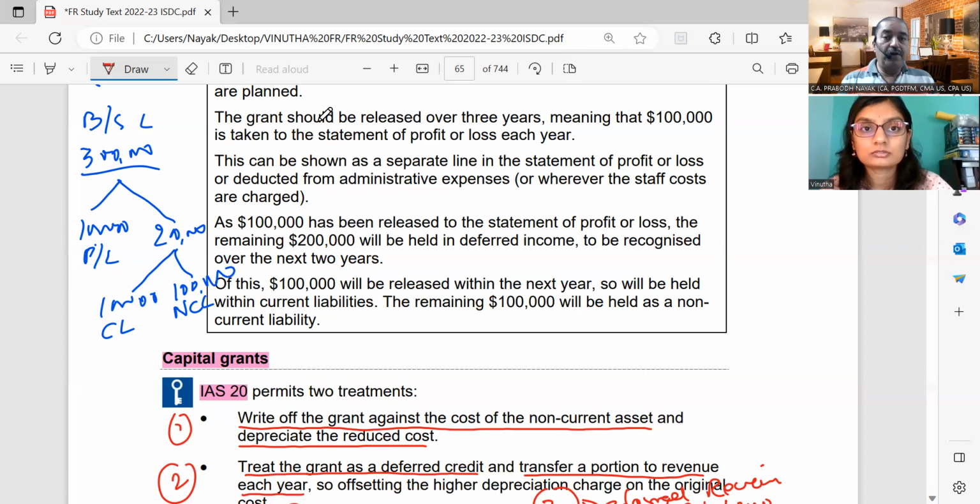As I proceed now, you will have more and more topics coming and it will be pretty difficult. So take at least 1.5 hours per day. Sit with your ACCA books, go through the topics, read them thoroughly. Don't skip any line, any word, because every line, every word has a meaning which you have to understand.